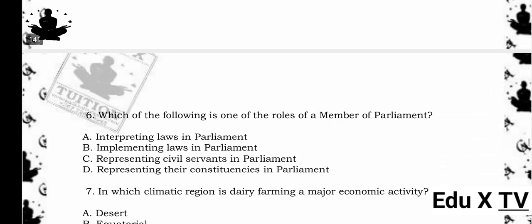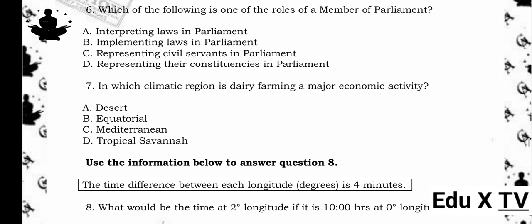6. Which of the following is one of the roles of a member of parliament? A. Interpreting laws in parliament. B. Implementing laws in parliament. C. Representing civil servants in parliament. D. Representing their constituencies in parliament. The answer is D. Representing their constituencies in parliament. Reason being, members of parliament represent the people from their electoral areas.